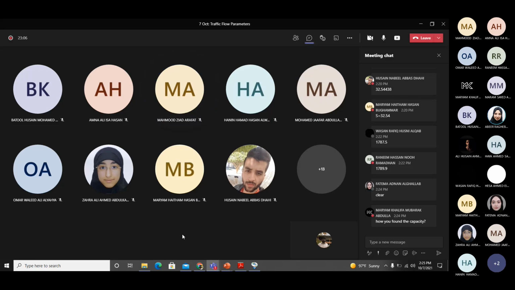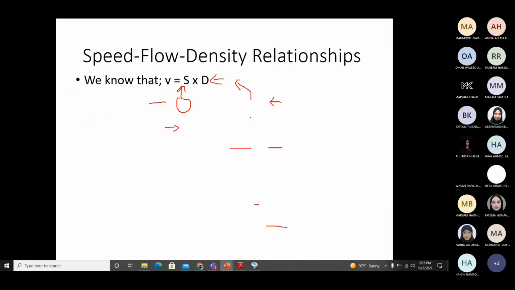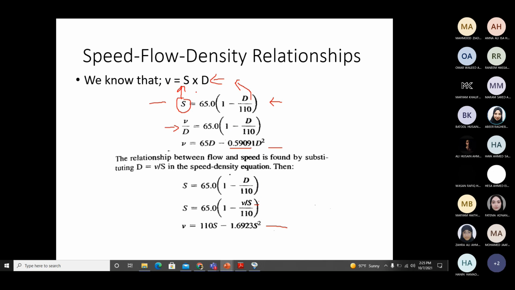Mariam, for capacity, I told you we have three equations. You can use this equation, this one. So you know critical speed, critical density. Put both the values, you will get capacity. Capacity means flow, maximum flow. Any equation which is between flow, speed, and density can be used for finding out capacity. You just have to put the value of critical speed and critical density. For example, you put 32.5 here and 55 here, you will get capacity. 32.5 critical speed, 55 critical density. Capacity means maximum flow.